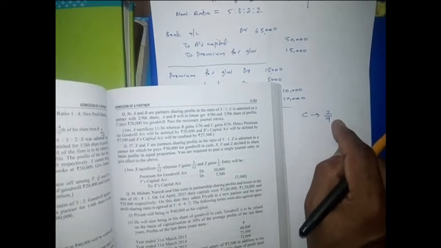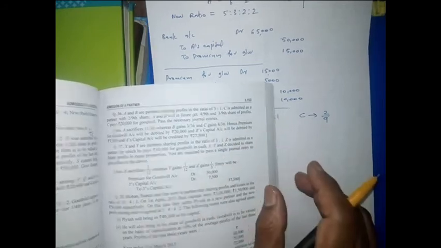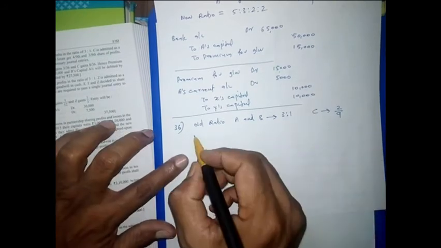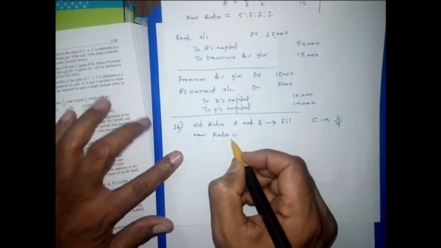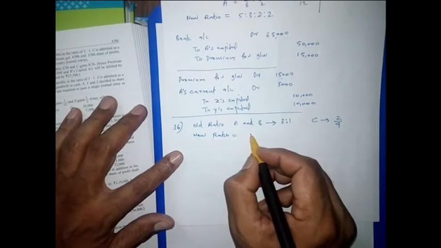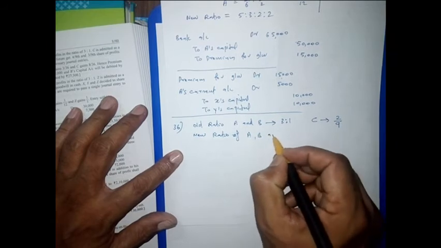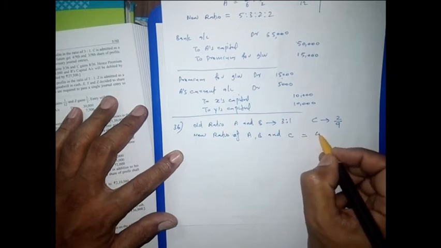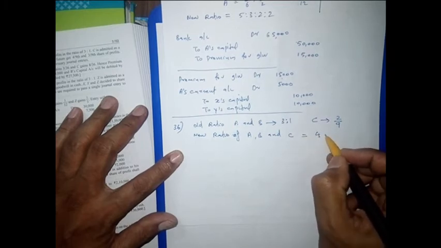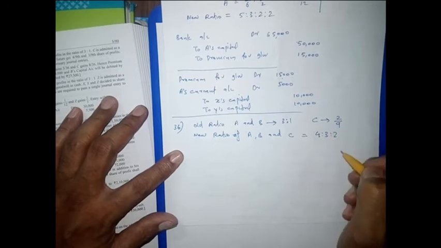Balance is how much? 7/9. That is 7/9, and 4/9 and 3/9 is given. That is why there is no need of calculating the new ratio. The new ratio is given there. So here I am writing the new ratio. That is, the question is saying that the new ratio of A, B and C is given this way: A's share is 4/9, B's share is 3/9, and C is given 2/9. So this is the new ratio.